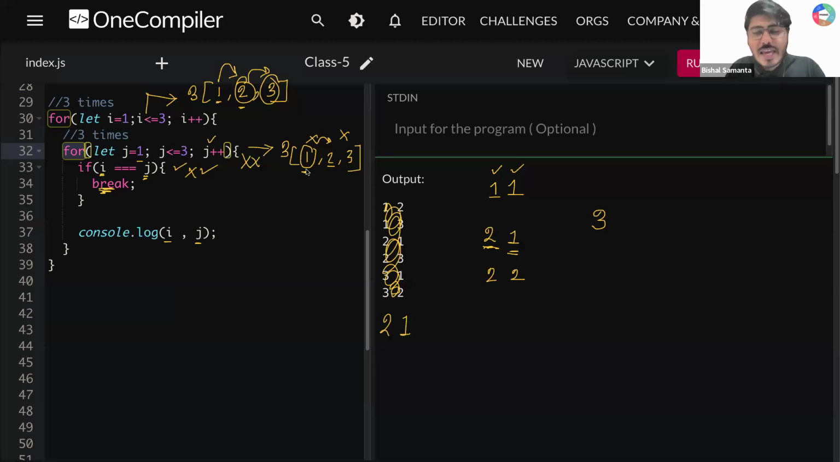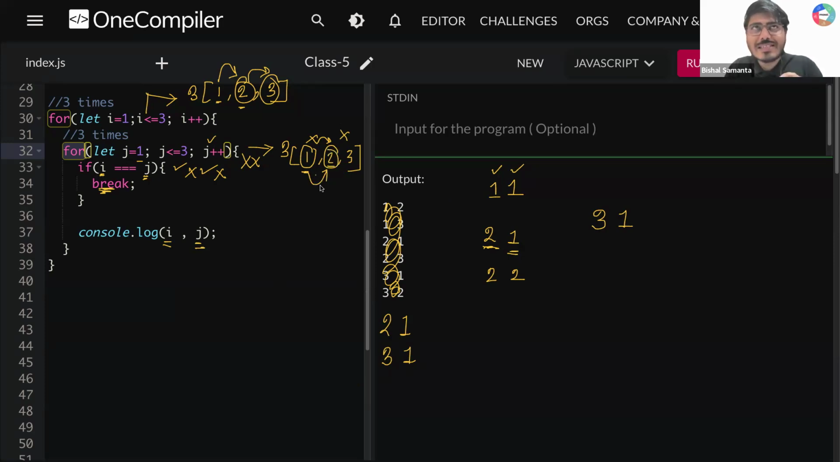Your inner loop will again start from 1. So 3, 1. Is that matching? No, it is not matching. So what you are doing? console.log i comma j. What is the i value? i value is 3. What is the j value? j value is 1, right? After that, your inner loop will increment its value from 1 to 2.